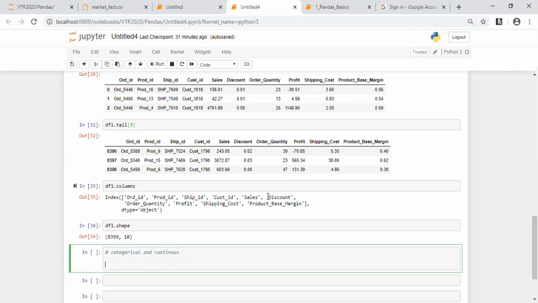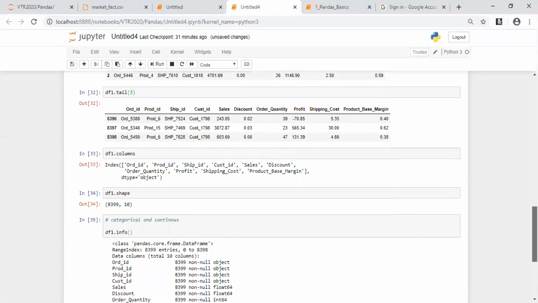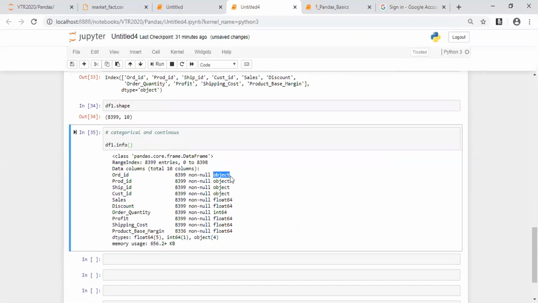Is the machine helping me to understand which is categorical and which is continuous? Yes, we have a function called info. When I say df1.info as a function, it tells me which is categorical and which is continuous in your data set. When I execute the info function, if the output is of object type, those data are categorical data. If the output is float or int, then we call it continuous data.